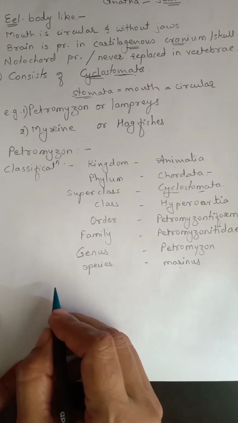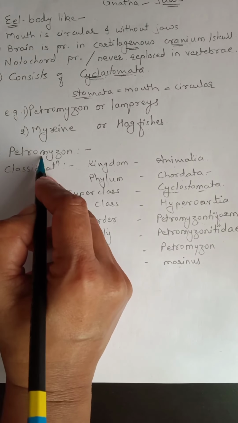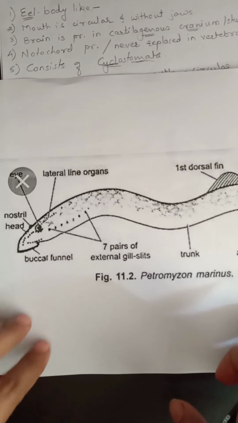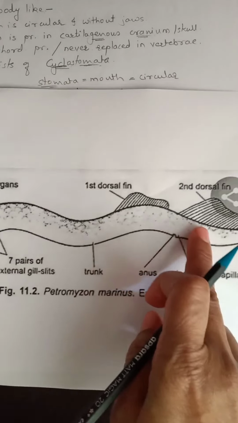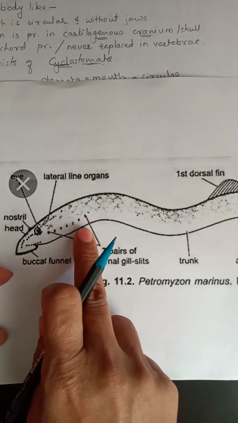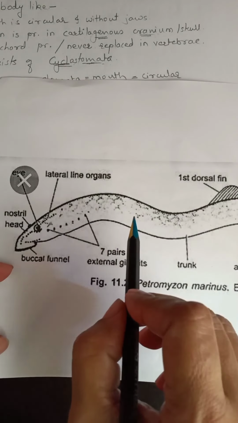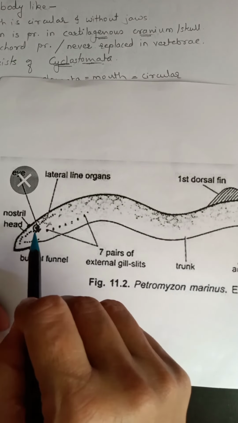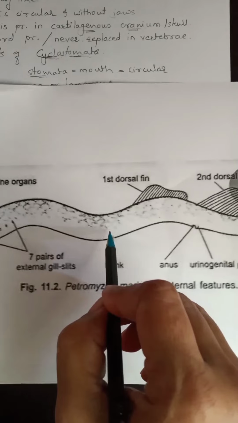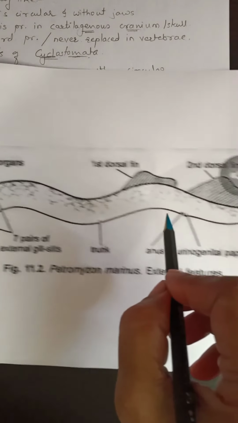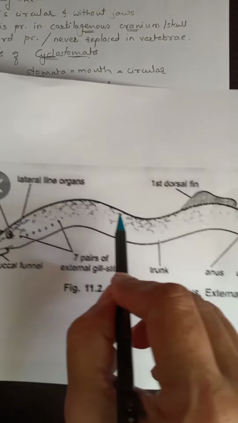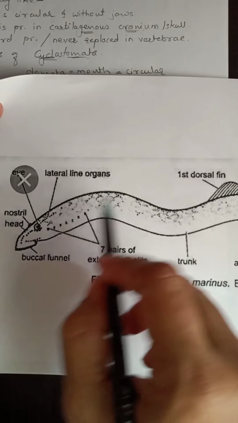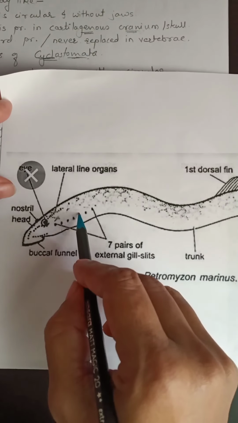Okay, now general characters of Petromyzon. Okay, see the diagram of Petromyzon. This is the diagram of Petromyzon. Okay, the body of Petromyzon, or also called as lampreys. Petromyzon are also called as lampreys. The body of these Petromyzon or lampreys is eel-like. See, the body is just like snake, therefore these are known as eel-like.